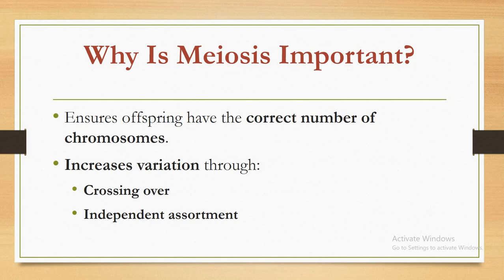Why is meiosis important? It ensures offspring have the correct number of chromosomes. It increases variation through crossing over, and through independent assortment.